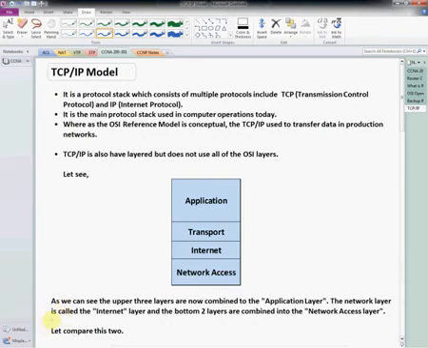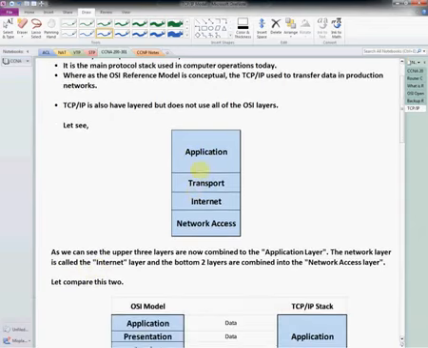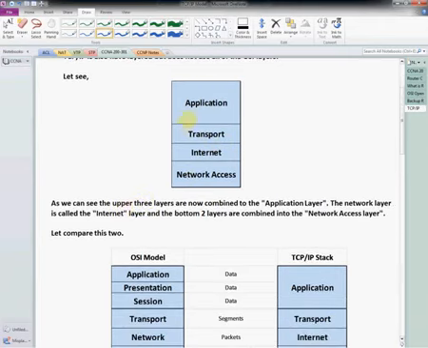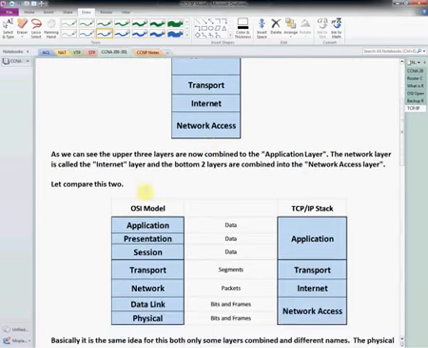Now we are going to see what TCP/IP is, how it looks, and what layers we have. TCP/IP also has layers, but it does not use all the layers present in the OSI model. Let me show you how the layers look. Here we have the application layer, transport layer, internet layer, and network access layer. As we can see, the above three layers in TCP/IP, let me show, are these three layers in the OSI model, from here to here.